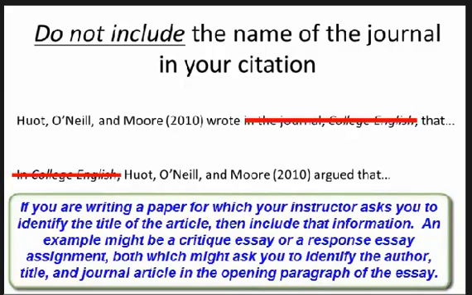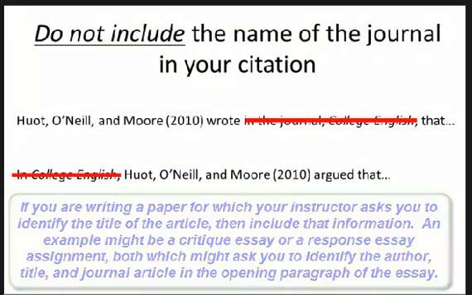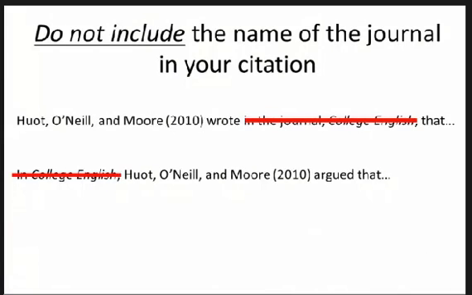instructor may ask you to identify the name of the author and the article and journal in the opening paragraph. That practice is in response to a specific writing assignment, but other than in cases like those in which the specific writing assignment asks you to identify title and journal, you would not include such information. As you can see, only the last names of the authors and the year are included here.